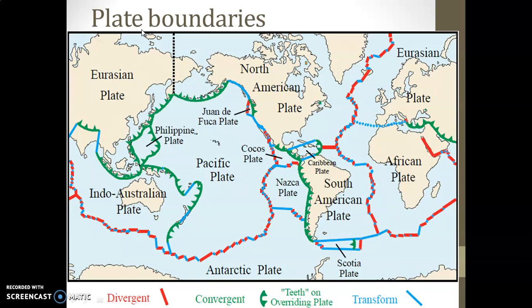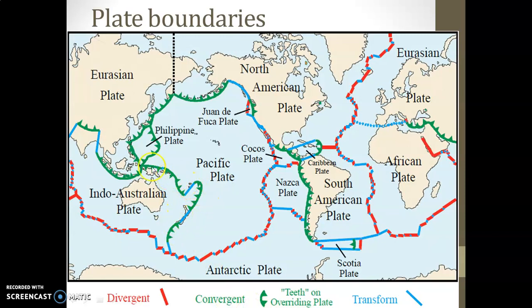There are two types of plates, continental crust and oceanic crust. The outermost part of the Earth's surface, the crust, is considered a plate, and plates are continuously floating on hot molten rock called magma. We consider the asthenosphere also, so basically plates are continuously floating on the asthenosphere. Some plates move toward each other, and that is considered a convergent plate boundary, depicted with green color.